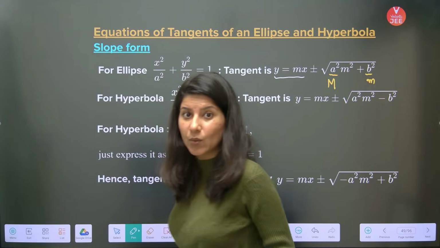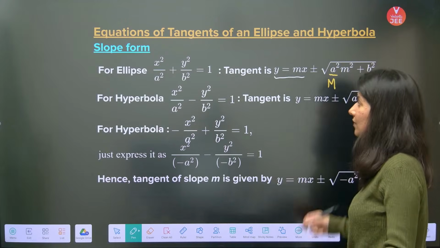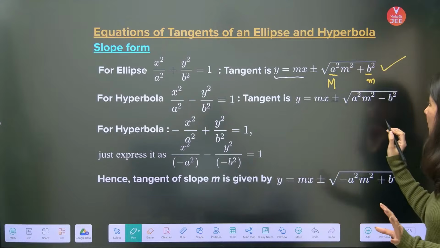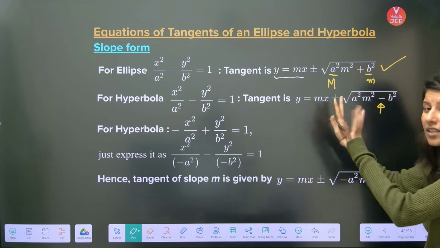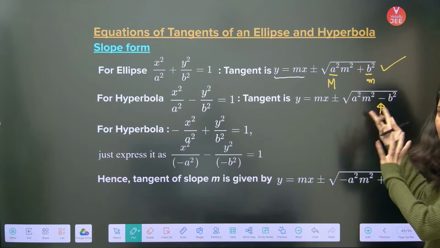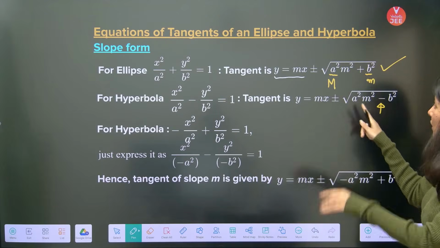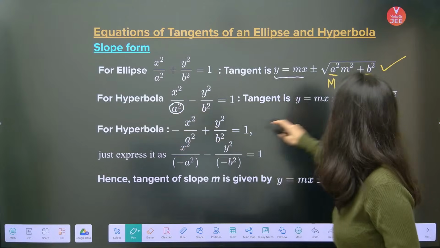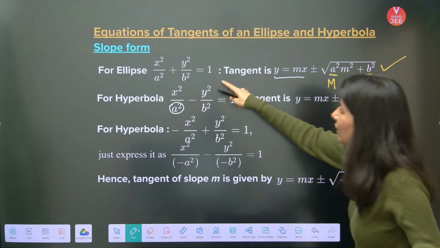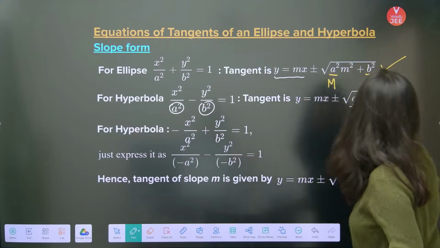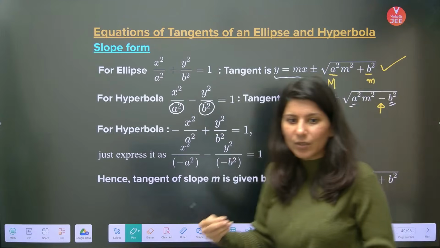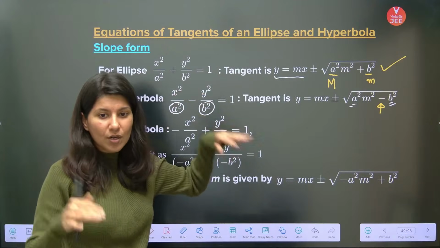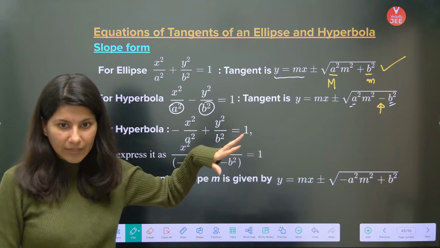That is the first thing: for an ellipse, the equation of tangent in slope form. Remember? For a hyperbola, all you have to remember is the negative sign, and here there is no conversion of small and big. We will not talk about small and big. It's just that whatever is written below x² will be here, and whatever is written below y² will be here. We'll solve problems so that you will understand. So these two equations everybody should remember.